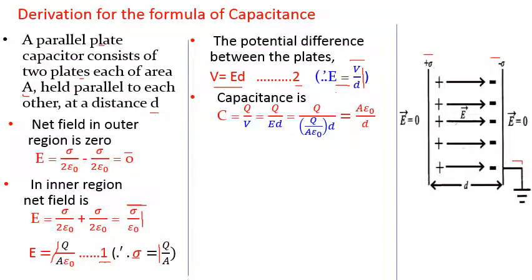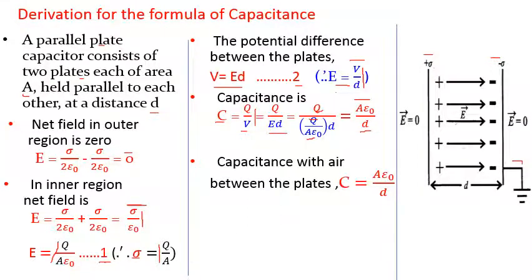We have to find the formula for C. The basic formula for C is Q upon V. In this case, V is equal to Ed from equation number 2. Rearranging, Q and Q cancel, and A into epsilon 0 is shifted to the numerator. So C is A epsilon 0 upon d. This is the final formula for capacitance, where A is the area of the plate, d is the separation between plates, and epsilon 0 is the permittivity of air or vacuum.